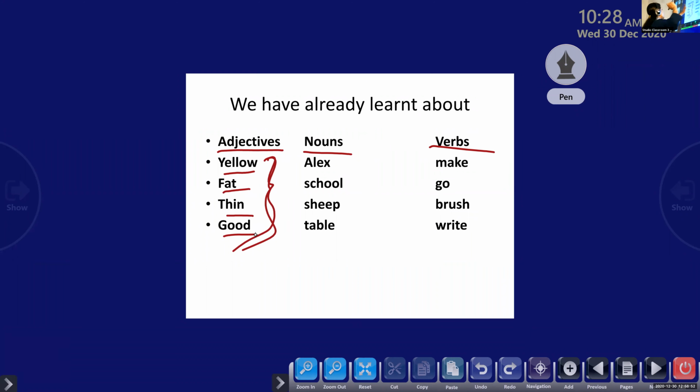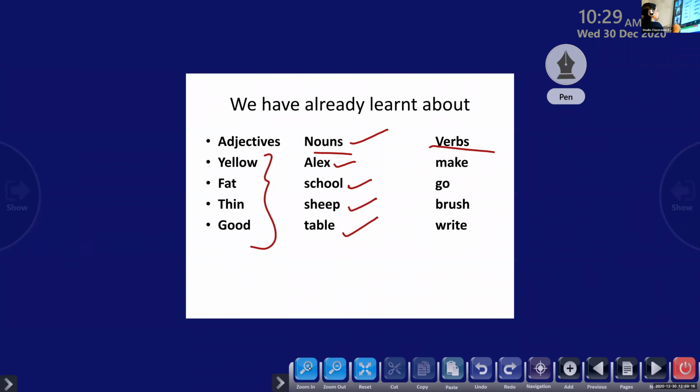These are all describing words. As I've already told you, words that tell us about the color, size, shape, number are all adjectives. So yellow, fat, thin, good are all adjectives. As we know, nouns are naming words, names of person, place, animal, or thing.